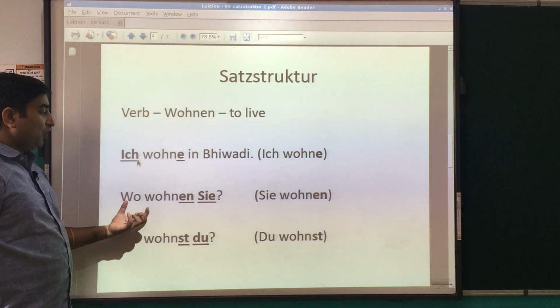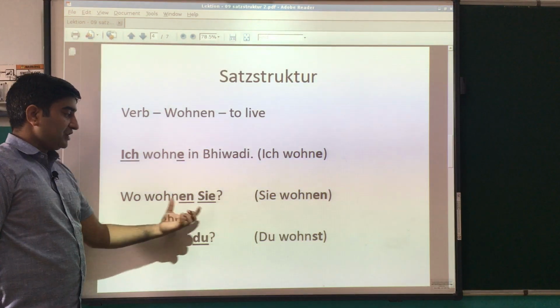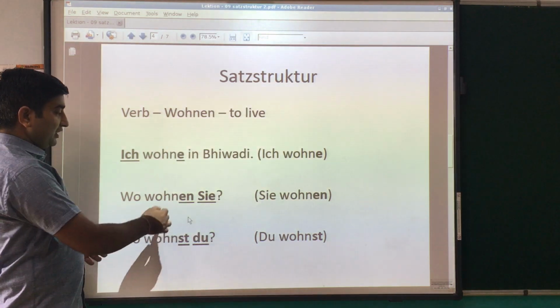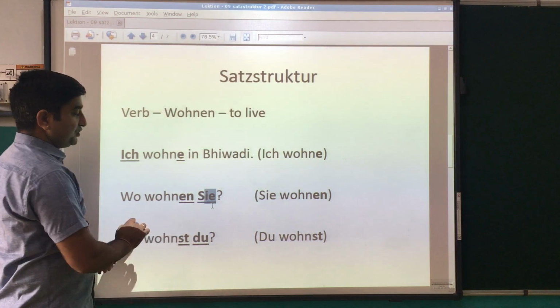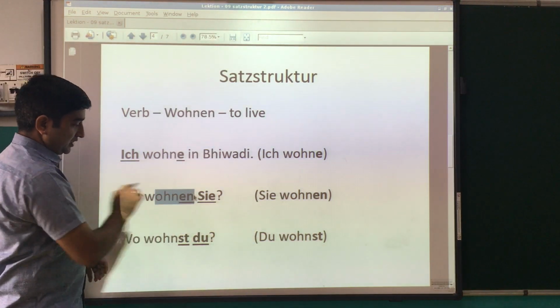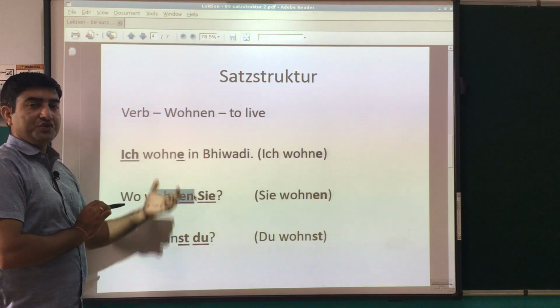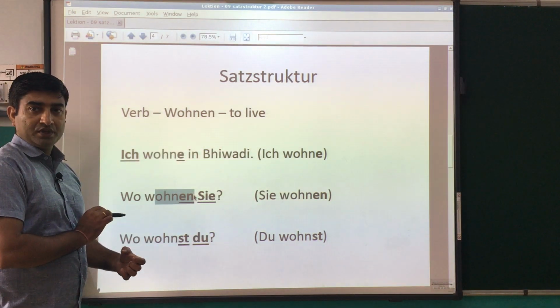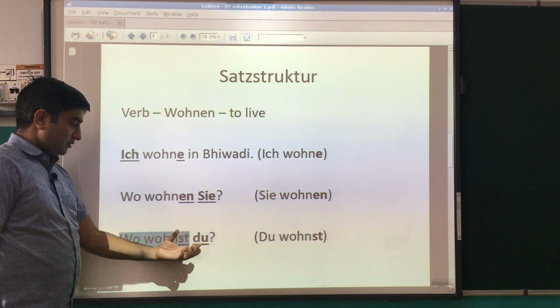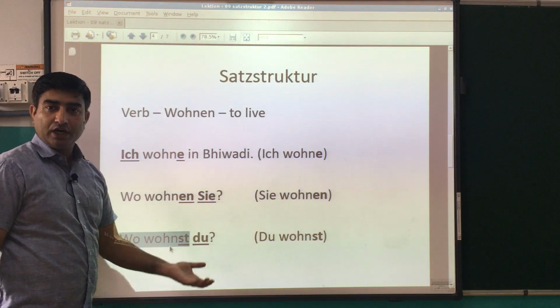Then we have wo wohnen Sie, this is for formal, where do you live, आप कहाँ रहते हो. So with Sie we have to use the infinitive form of the verb. Then we have wo wohnst du, तुम कहाँ रहते हो.